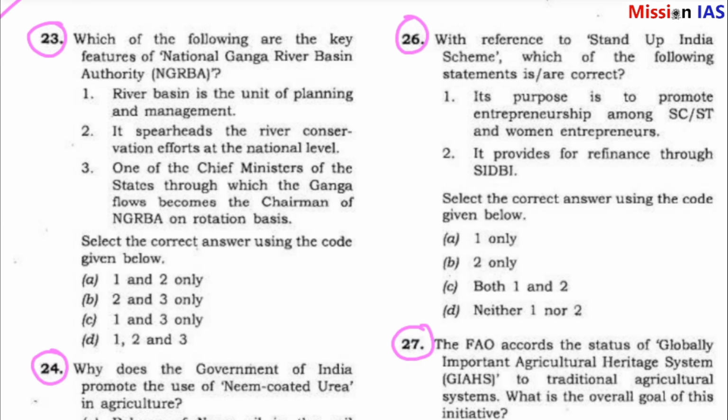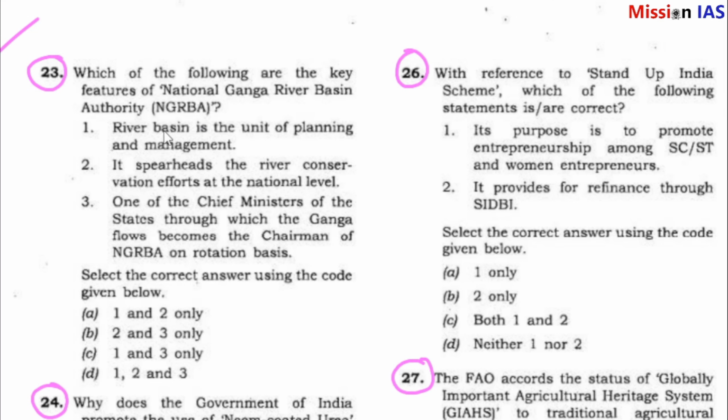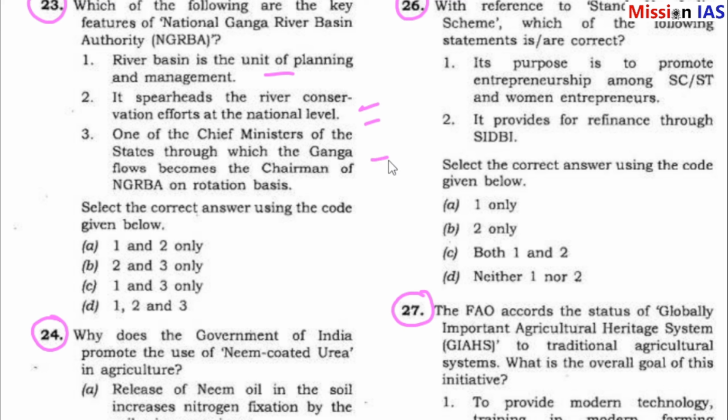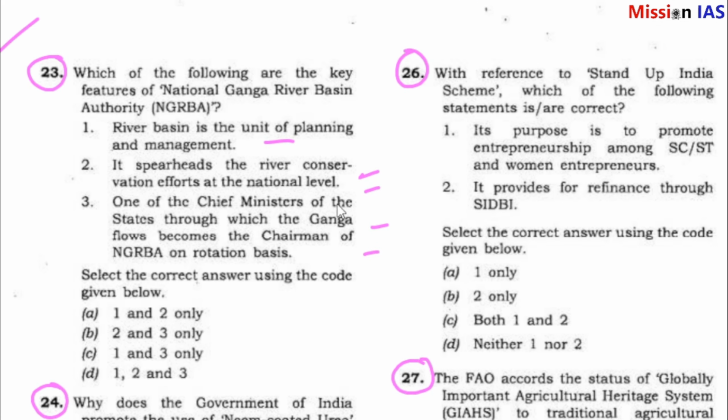Question number 23. Which of the following are the key features of National Ganga River Basins Authority? River basin is the unit of planning and management. It spearheads the river conservation efforts at the national level. One of the chief ministers of the states through which the Ganga flows becomes the chairman of the NGRBA on a rotation basis. Let the answer correct.